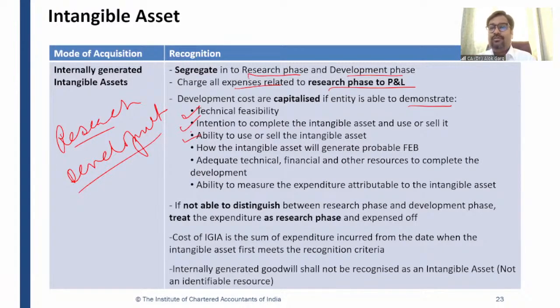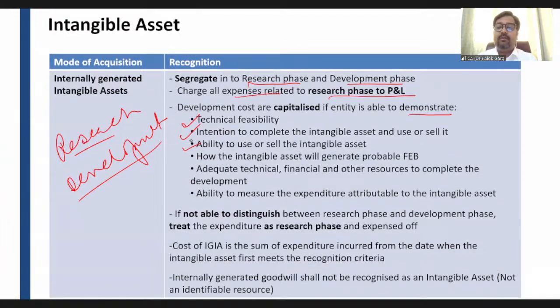So although this company has found the alternative, although the technical feasibility is there, intention is there, but ability is missing. So after announcement from government of India, this entity is not able to use or sell the intangible asset, right?